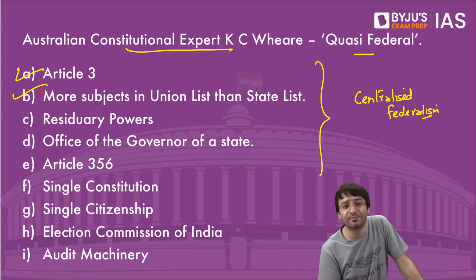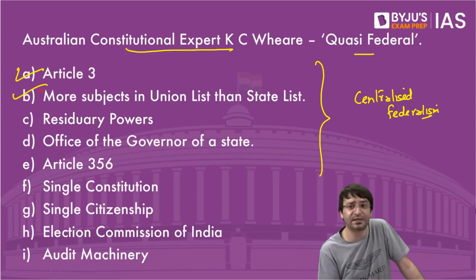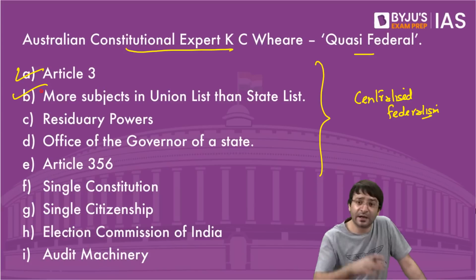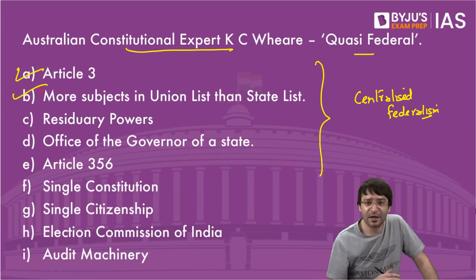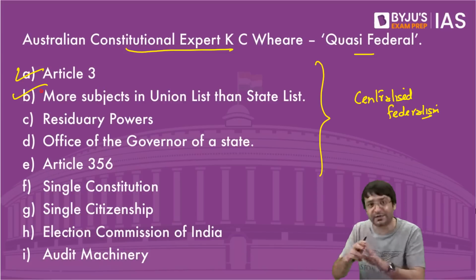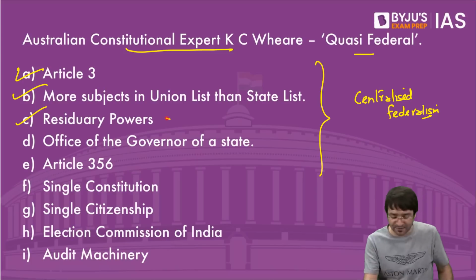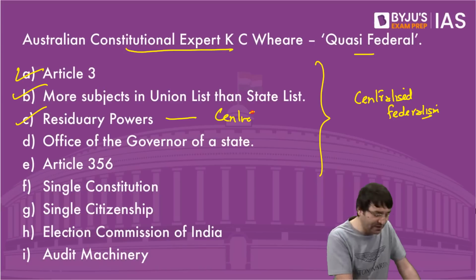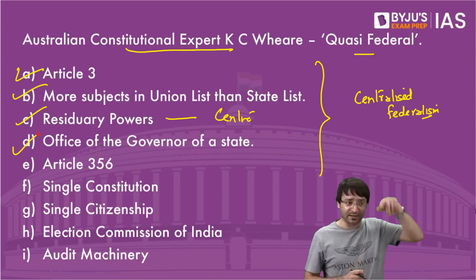There are more subjects in union list than in state list. 97 items in union list, 61 items in state list. And do you know, there used to be 66 items in state list. 5 items were snatched from state list, were made part of concurrent list. Residuary powers are with the center, not the state. And I don't have to even explain what the governor can do. Appointed by the center, but to a state.